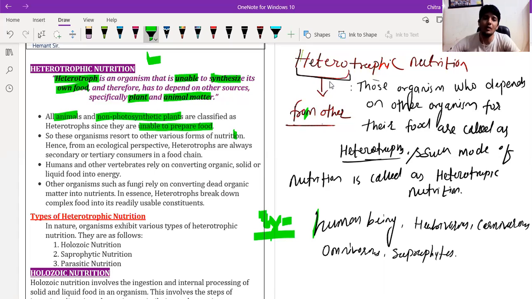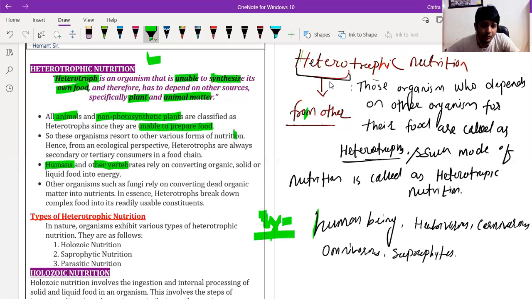Saprophytes are nothing but microorganisms and fungi. They totally depend on the dead organic matter of plants and animals, which means they also depend on others.